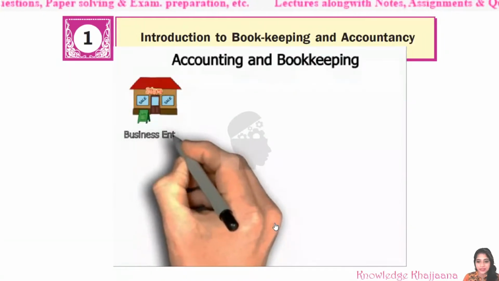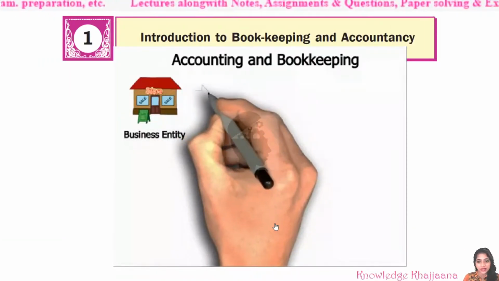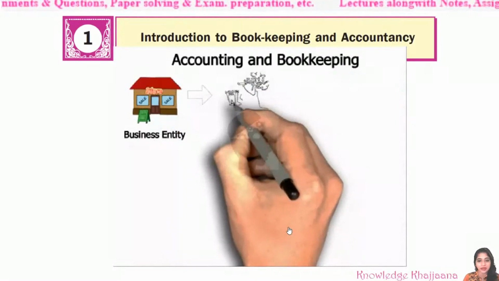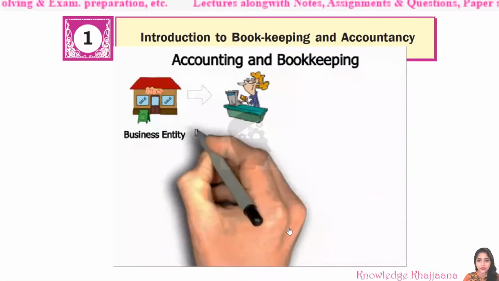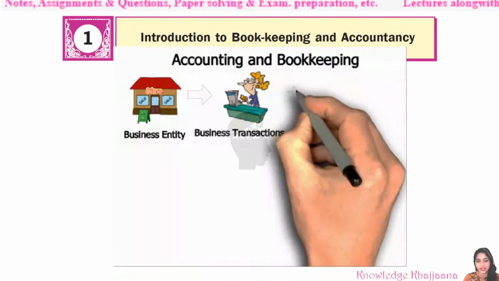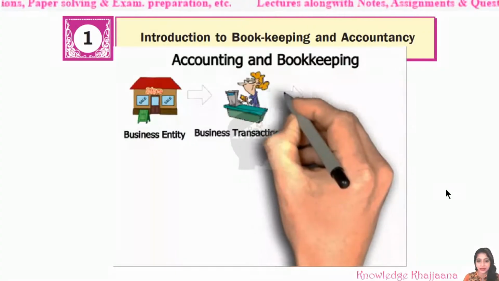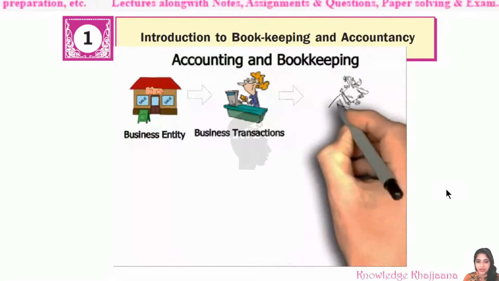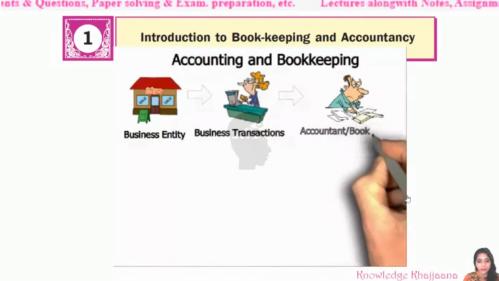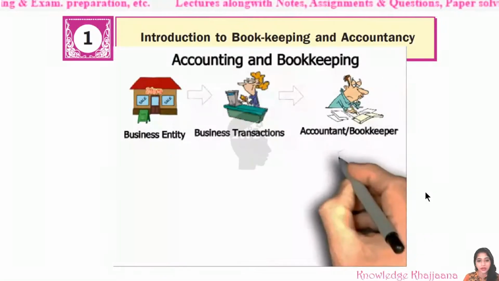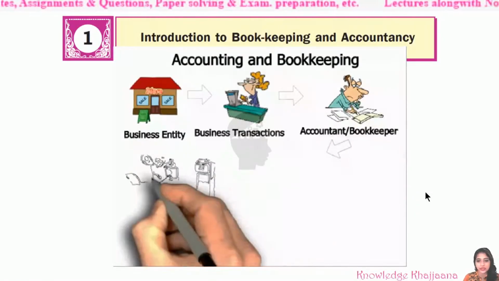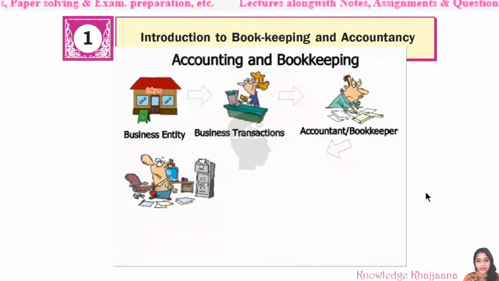In every business unit or business entity, different types of transactions occur in a day. Transactions mean any kind of activity in which a monetary transaction is involved, a monetary activity. Those monetary activities, the transactions, are recorded by the accountant or bookkeeper. And they are recorded properly in the books of accounts.